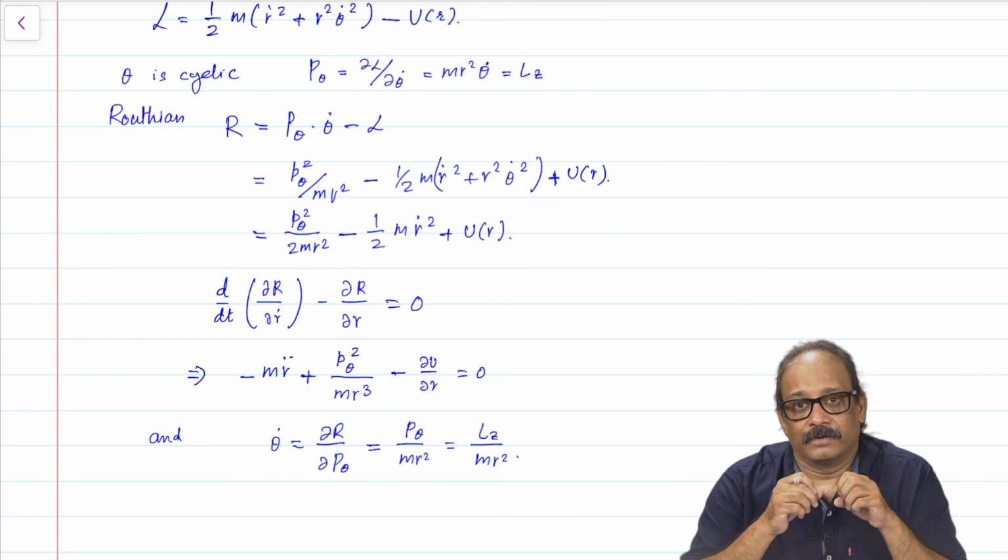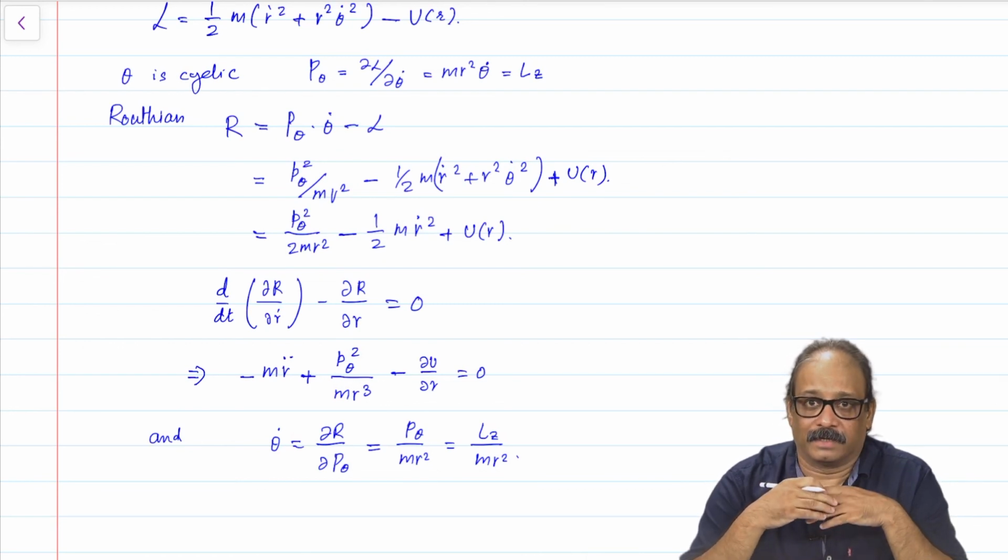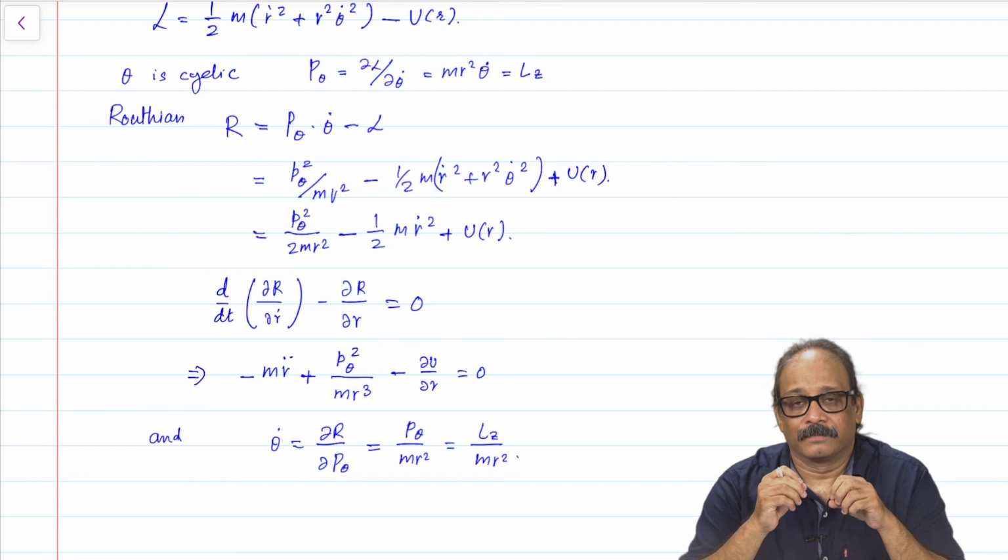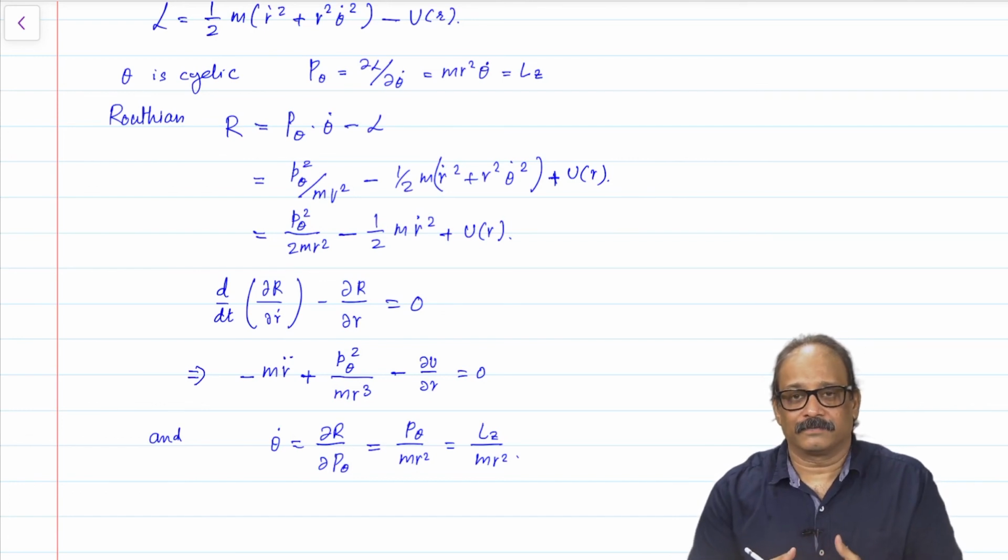Okay. Now, I will end this week with one nice example, which again illustrates all the ideas that we have learned till now.